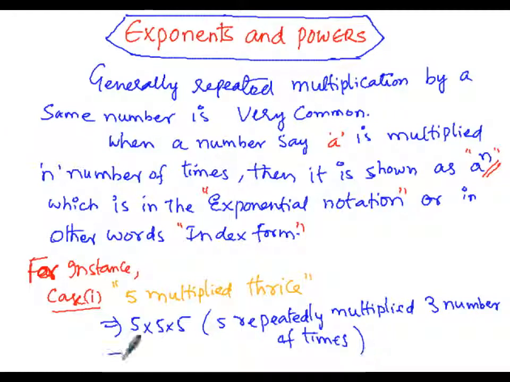So in the exponential form, or the index form, or the power form, since 5 is repeating, we write it as the base, and the number of times it is repeated, which is 3, one, two and three, is written as the index at the top right corner. So 5 will be called the base, and the number of times the base is repeated will be called the exponent or the index. So 3 will be called the index.